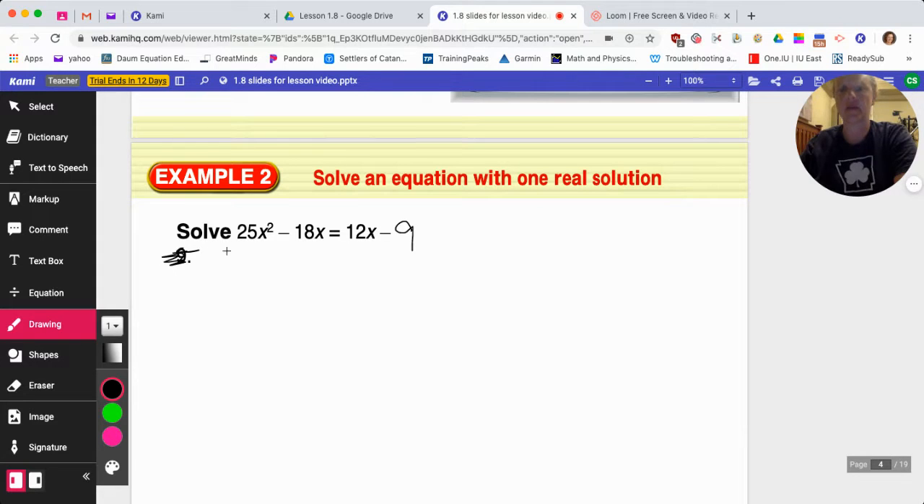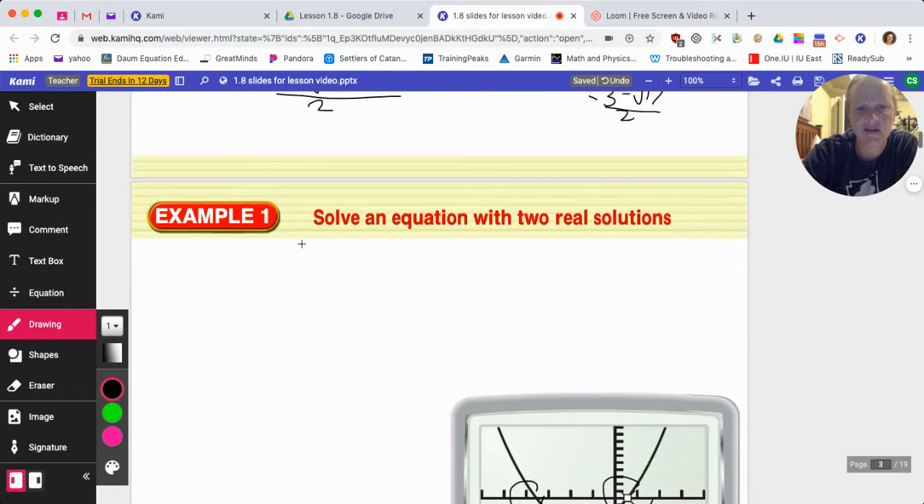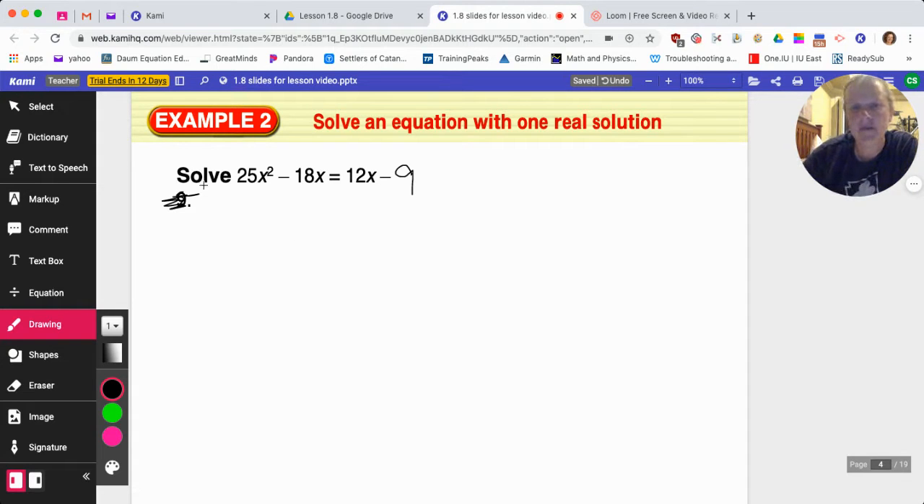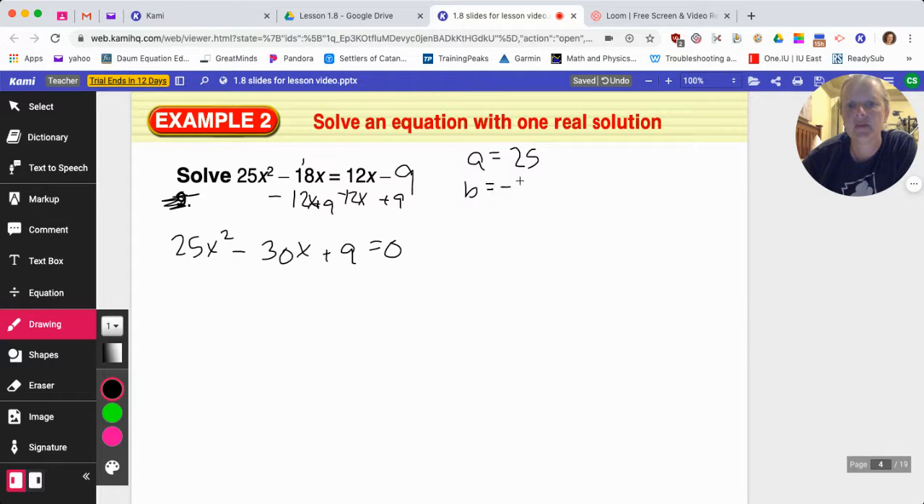Okay, let's ignore that. So solve an equation with one real solution. Example 1 was 2 real solutions, so now 1 real solution. Okay, we're going to see a pattern here. If I put that in standard form, I'm going to subtract 12x from both sides and add 9 to both sides. That gives me 25x squared minus 30x plus 9 equals 0. So we know a equals 25, b equals negative 30, and c equals 9.